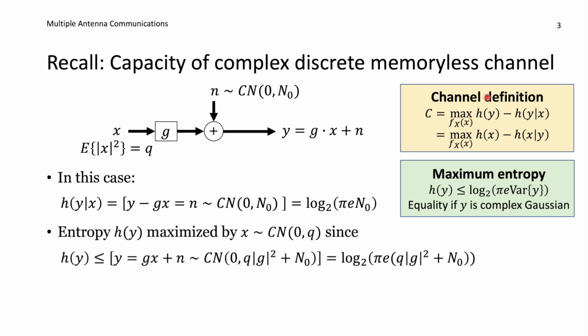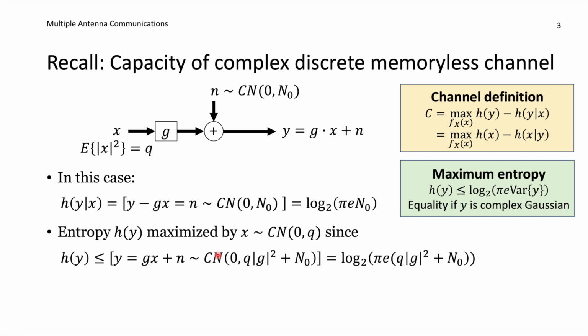When it comes to the first term here, the differential entropy of Y, we know that for a given variance of Y, so we can compute the variance of this term here. We know that among all the distributions that could have generated that one, we would like Y to be complex Gaussian distributed, because then we get the largest possible value.